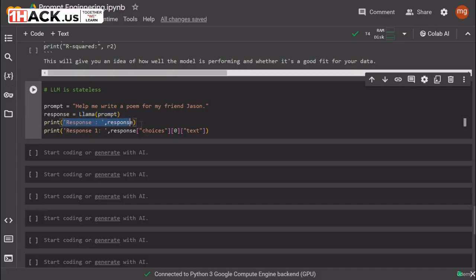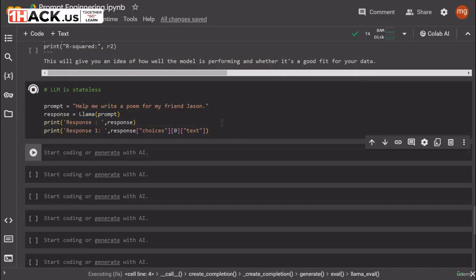And here we will be printing the entire response, the response which we will be getting. So let's run this, and once we run this we will get the result. Okay, now currently we have not set any temperature, we have not set anything. This is taking everything as default.